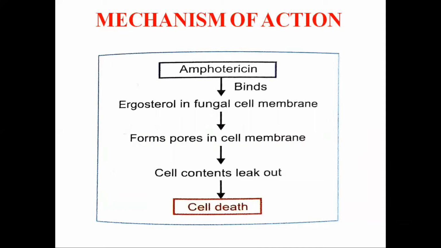The fungus swells up and dies, which leads to the fungicidal action of amphotericin B. It is said that the cholesterol present in the host cell membrane closely resembles ergosterol. So polyenes can also bind to cholesterol, but with lesser affinity, and therefore the selectivity of action of polyenes is low, and amphotericin B is one of the most toxic systemically used antibiotics.